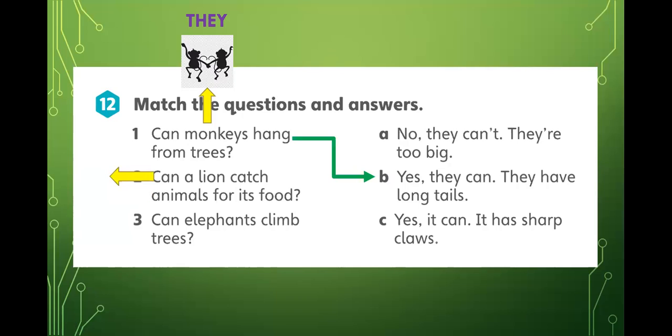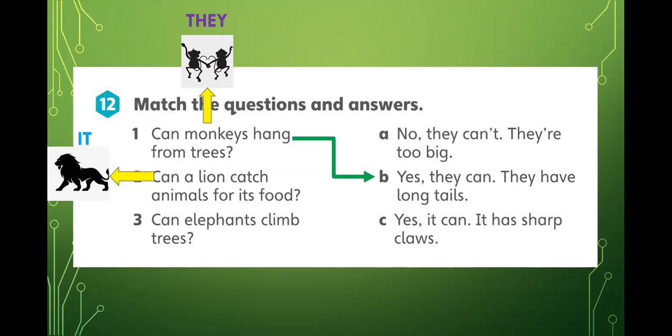Number two, can a lion catch animals for its food? And we say, well, we're talking about a lion. Okay. So in this case, we say it. Can it catch animals for its food? If you watch Discovery Channel, you know the answer to that.